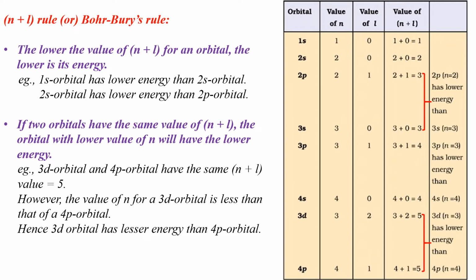So, according to the statement, the value of n for the 3d orbital is 3. This is less than the value n equal to 4 for the 4p orbital. So the orbital with the lower value of n here is the 3d orbital. So it has lesser energy than the 4p orbital.